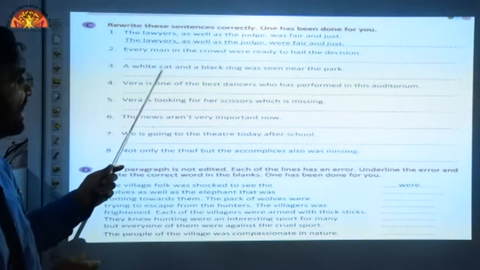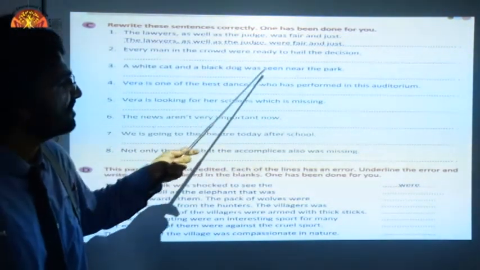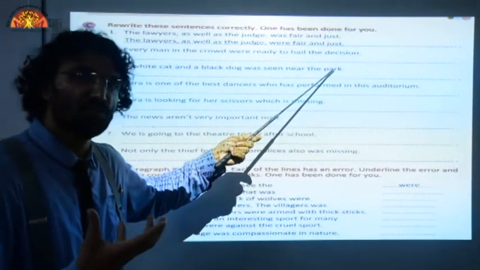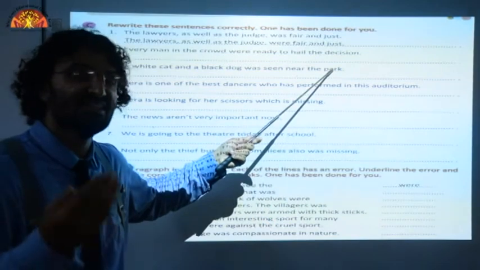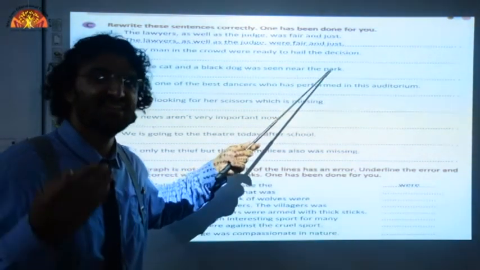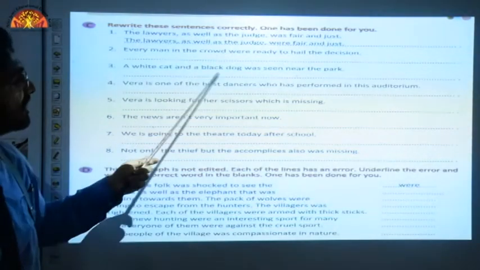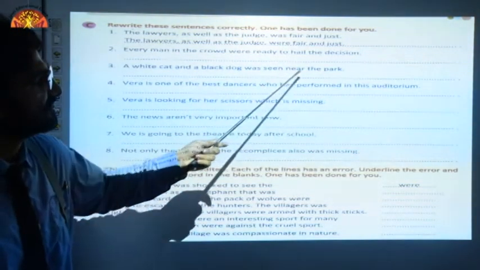A white cat and a dog was seen near the park. Can you make out, can you point out the mistake in this sentence? Yes, you can. Listen again and listen carefully. A white cat and a black dog was seen near the park.